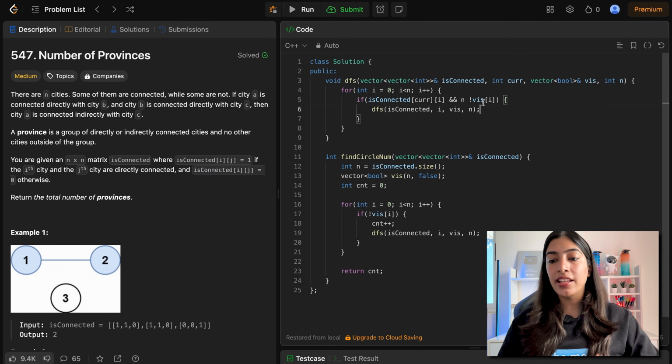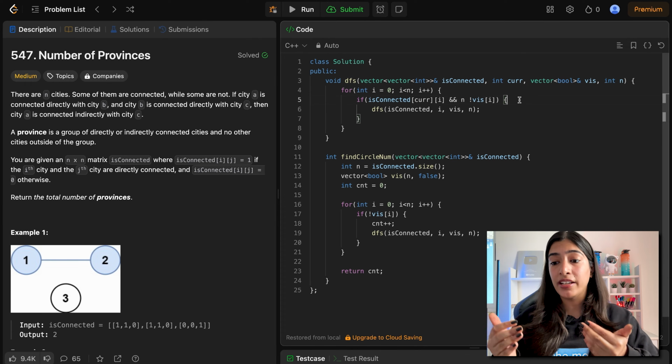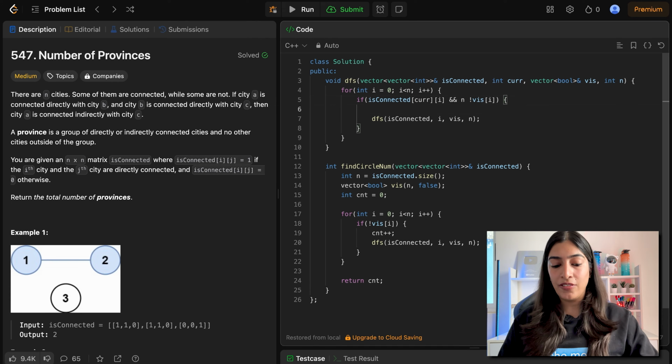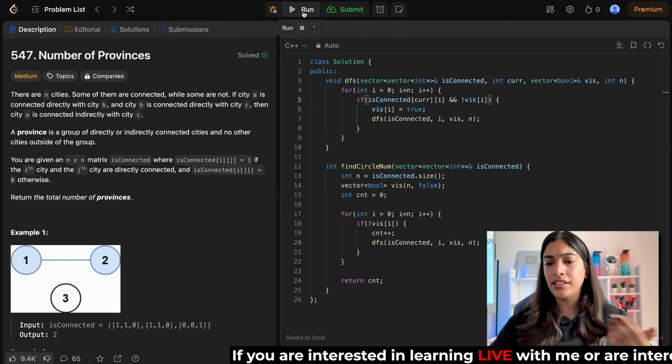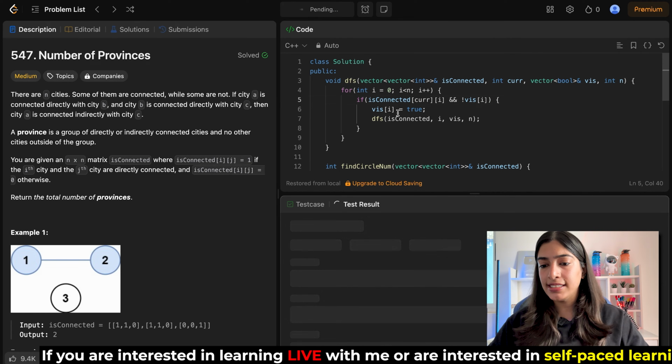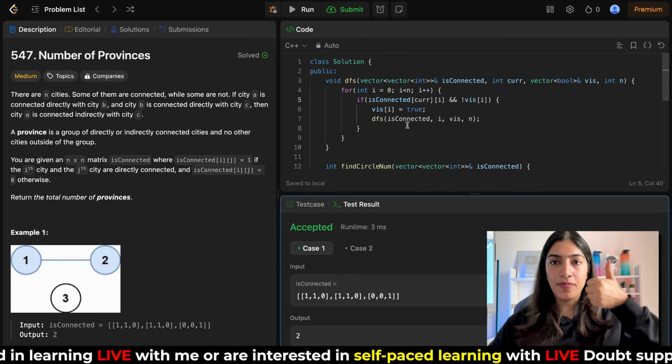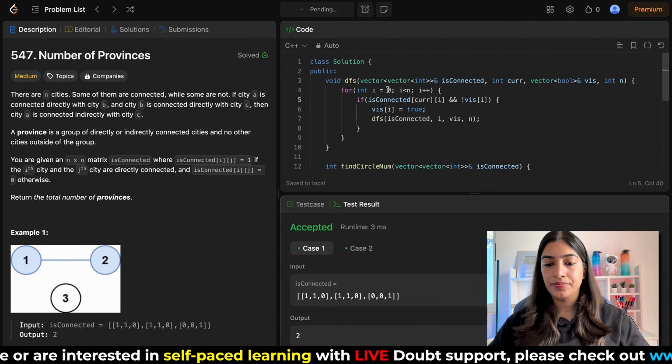We are always checking whether it is visited or not, but where are we marking it visited, correct? So here I will be marking visited of i as true. And there is this extra n that I have added by mistake. We are done writing the code though. Let's try running it and see. We have passed the test cases. Let's submit it and see.